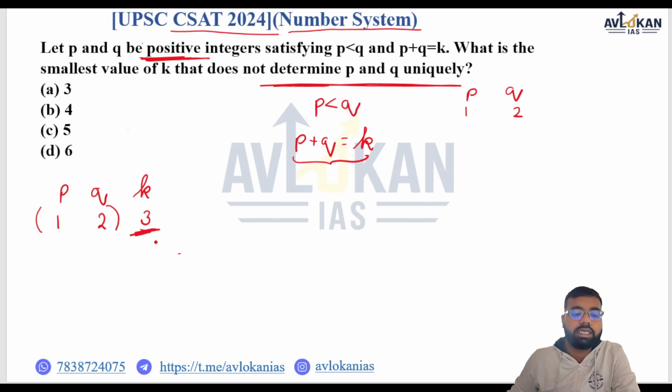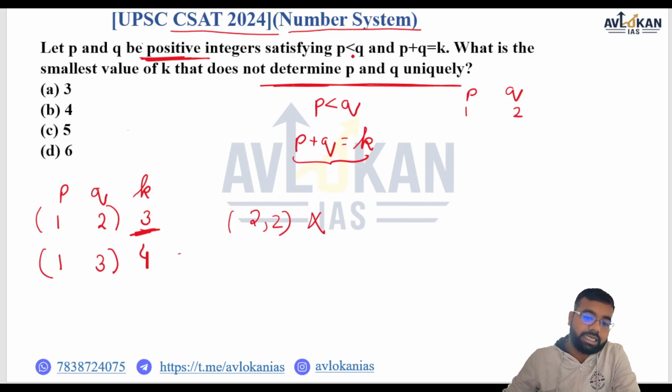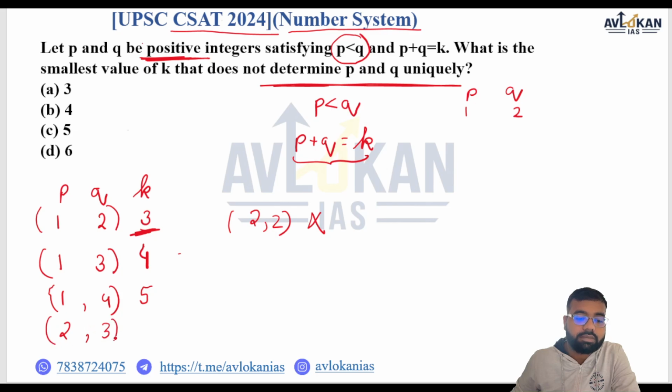Now what can be the next value of K? 4. So for 4, we will now check what options there can be. 1, 3. We cannot take 2, 2. Why? Because P is less than Q. Next, what is the value? 5. So 5 can be 1, 4. Also, it can be 2, 3.